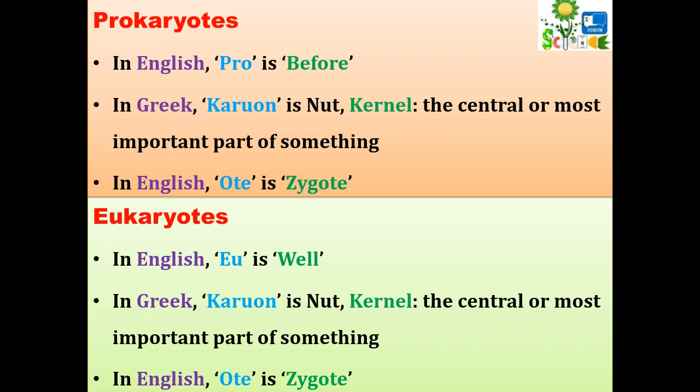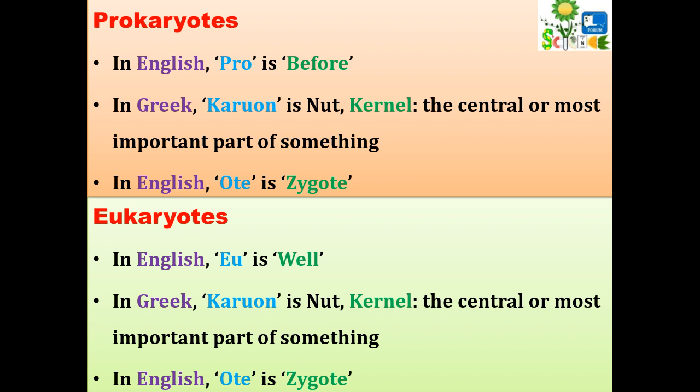Well defined means it has a definite boundary. That means in eukaryotes genetic material has a definite boundary, that is, it has the nuclear membrane, whereas in case of prokaryotes the centrally placed genetic material lacks a definite boundary, that means nuclear membrane is not present.